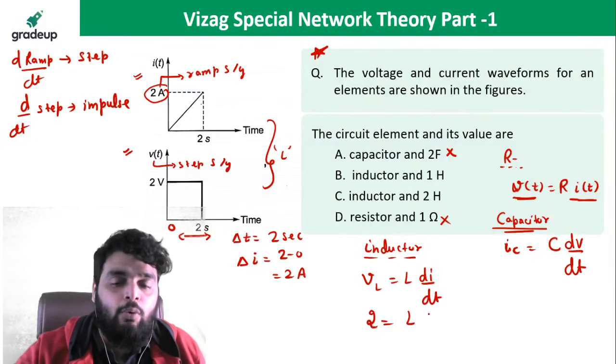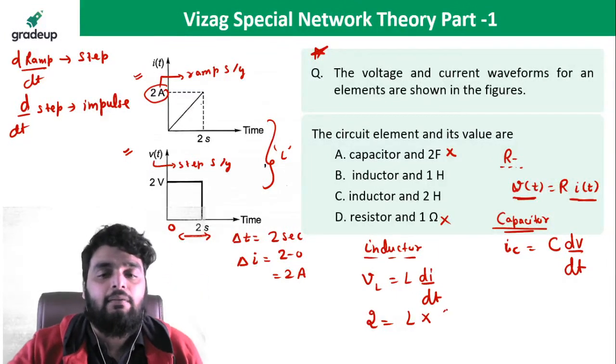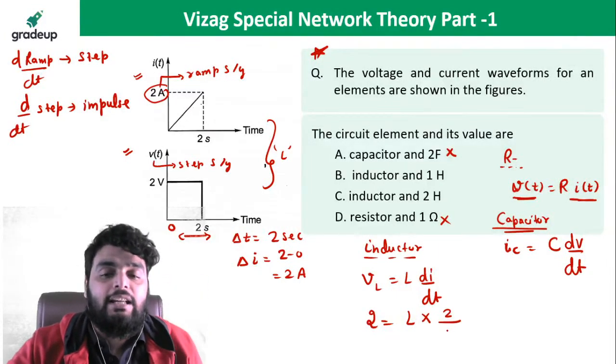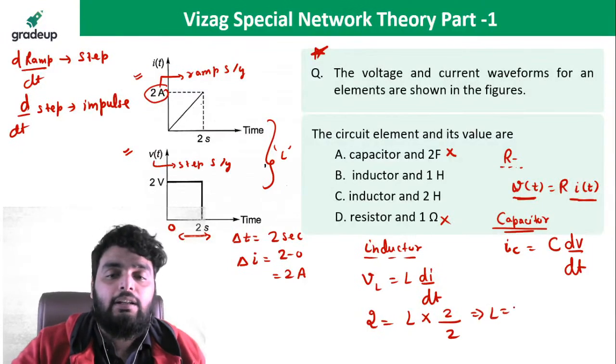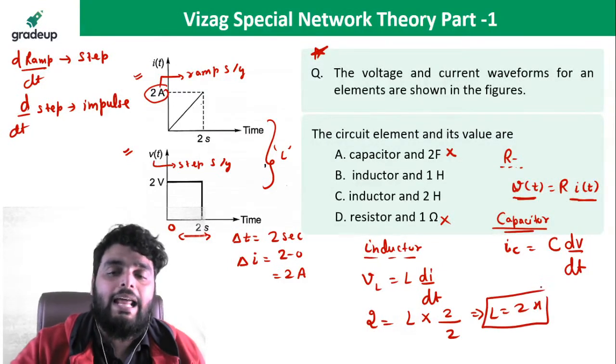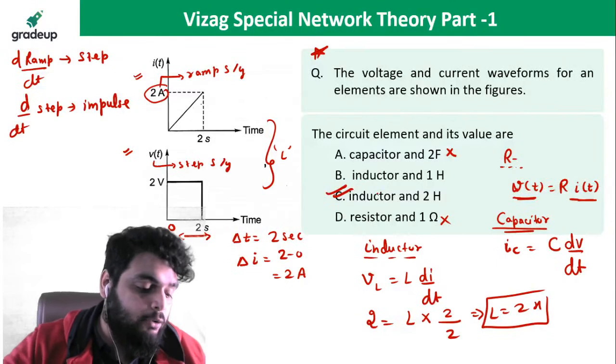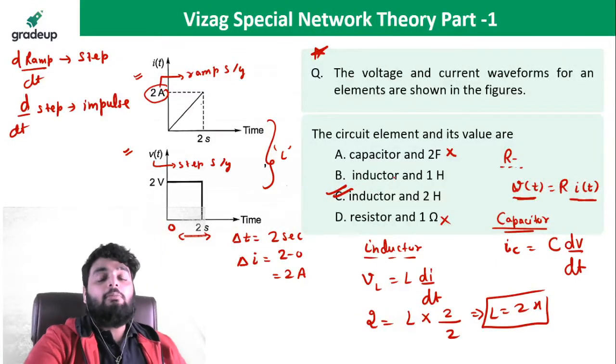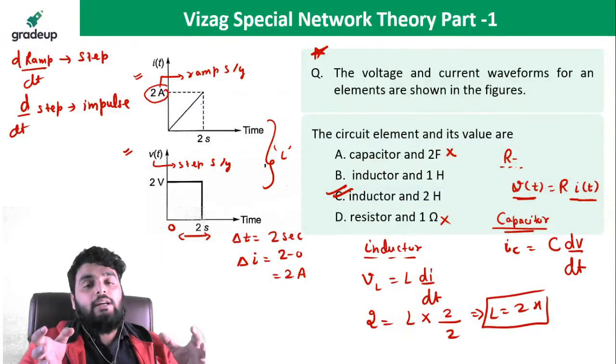Now put all the values here. 2 is equal to L multiplied by change in current, which is 2, divided by change in time, which is 2. So inductance comes out to be how much? 2 Henry. Inductance comes out to be 2 Henry. Option C.